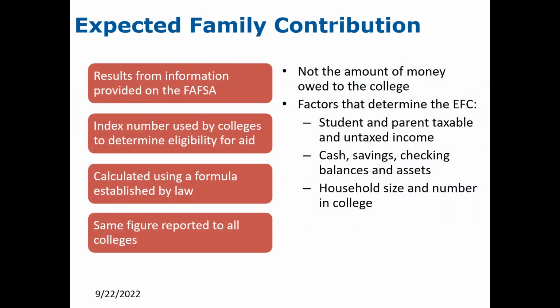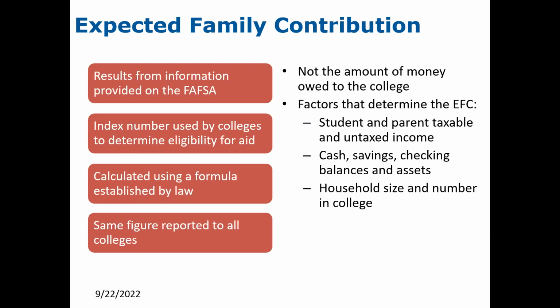The expected family contribution is the calculated result of the FAFSA form. So it is the result from the information that is provided on the FAFSA form. So we'll talk a little bit in this presentation about the EFC, or the expected family contribution. It is the index number that is used by colleges to determine how much aid the student is eligible for and from what funds. It is calculated using a formula established by federal law. And the same figure that a student is calculated, their EFC, is reported to all colleges and universities.